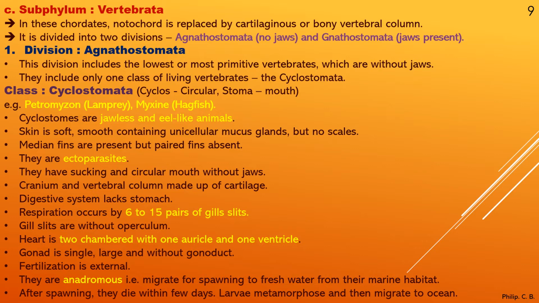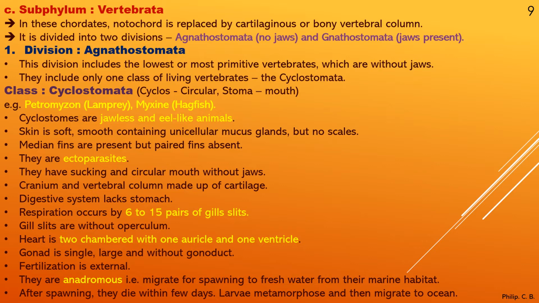The first point: in these chordates, the notochord is replaced by a cartilaginous or bony vertebral column. That is why we call the higher order species Vertebrata, because of the presence of a vertebral column instead of a notochord. It is divided into two divisions: Agnatostomata, which has no jaws, and Gnatostomata, in which jaws are present.